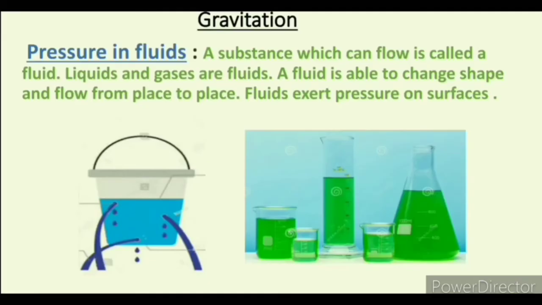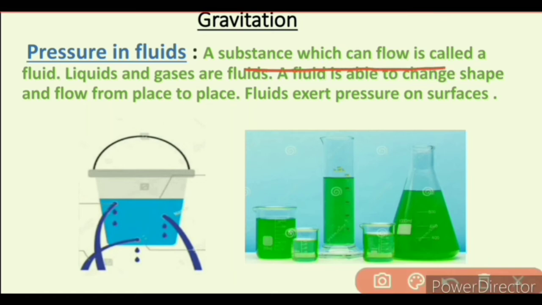Pressure in fluids. First we know what a fluid is. A substance which can flow is called a fluid. Liquids and gases are fluids. A fluid is able to change shape. That means if we put the fluid in any container, it will take the shape of the container.